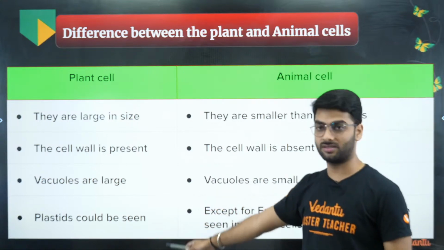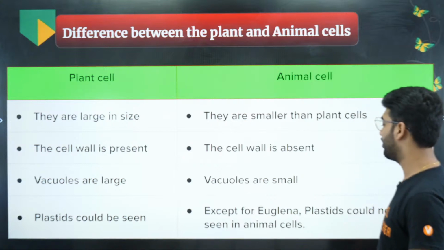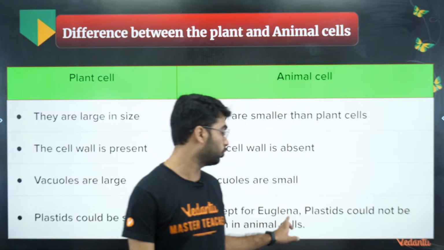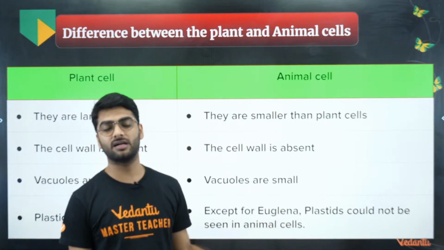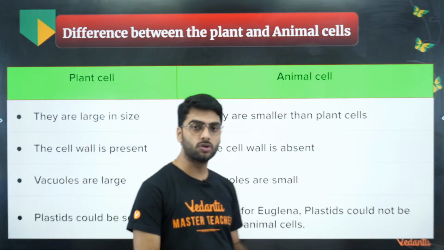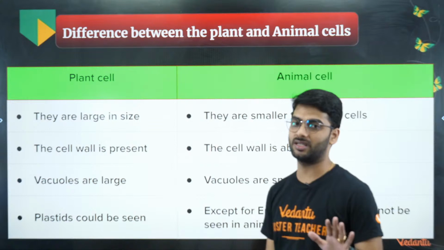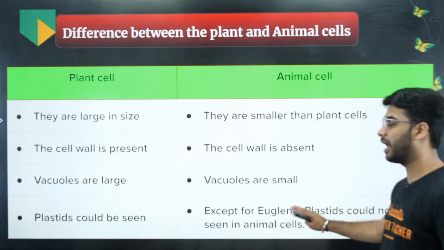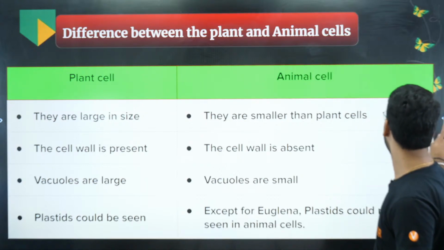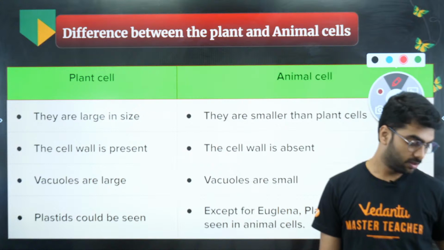There are plastids: chloroplast, chromoplast, leucoplast. So in animal cell there will be no plastids. Plastids cannot be seen in animals except for euglena. Euglena again is a microorganism which carries out binary fission, which shows the presence of plastids. But other than that, there are no plastids present in the animal cell. So even if you write plastids cannot be seen, it will be correct. Okay? If you don't mention the exceptions, it's fine.